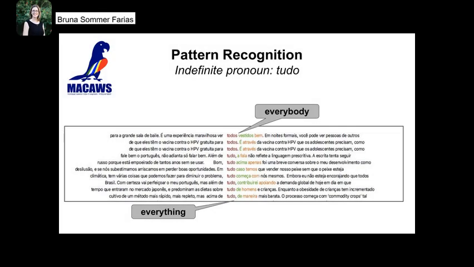As you can see, differentiating the pronouns todos and tudo from the determiners we saw in the previous slide can be usually confusing for Portuguese students due to minor changes in spelling and function. For this reason, the next step in this task is facilitating pattern recognition by drawing students' attention to the words that come after tudo and todos in these concordance lines. Noticing might be facilitated by the comparison with the examples in the previous slide. In these examples here, we don't find articles and nouns following the words todos and tudo, for example, and that happens clearly in the previous concordance lines.